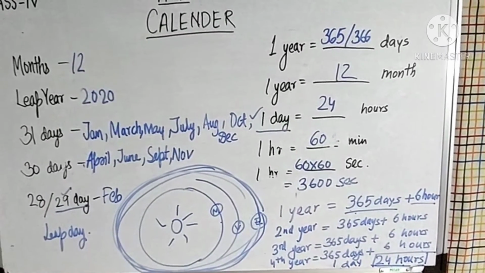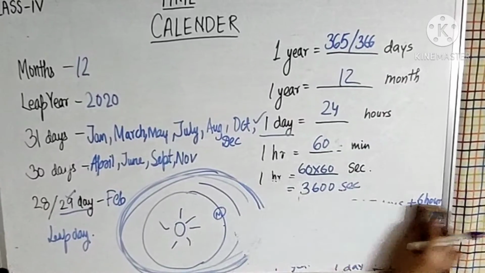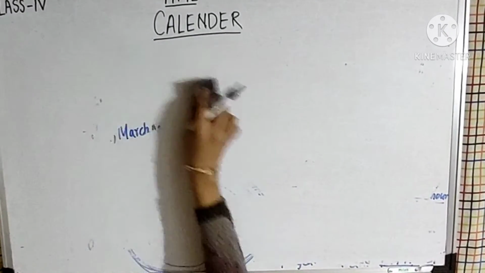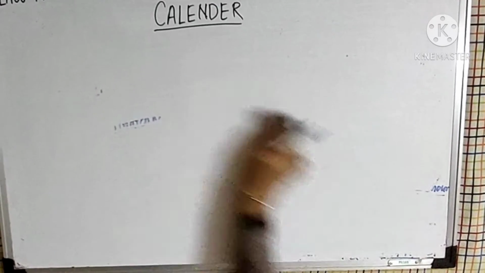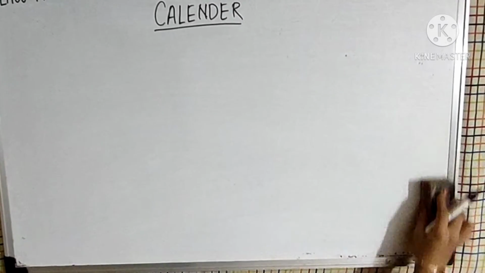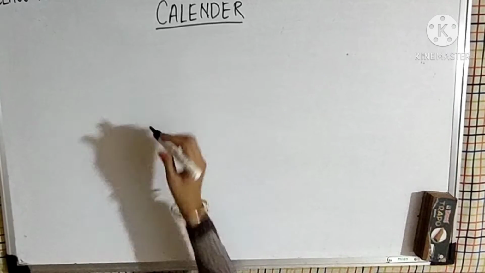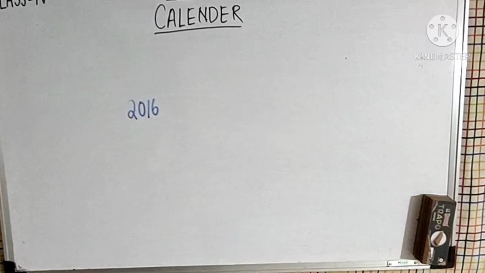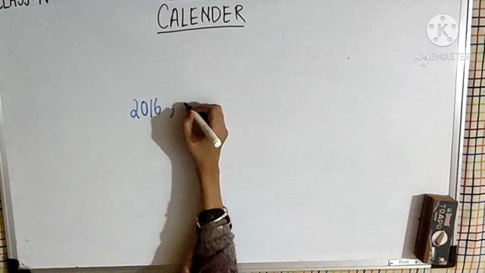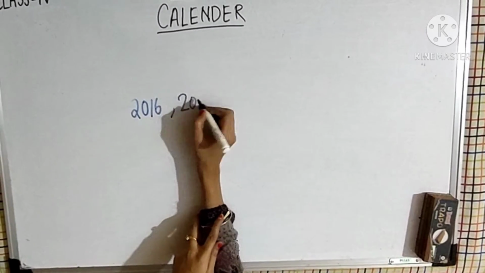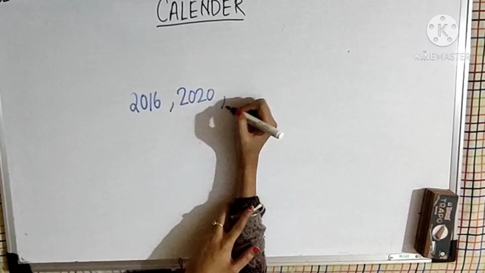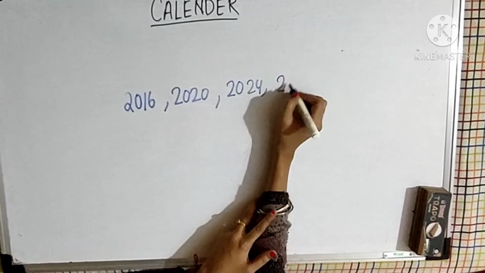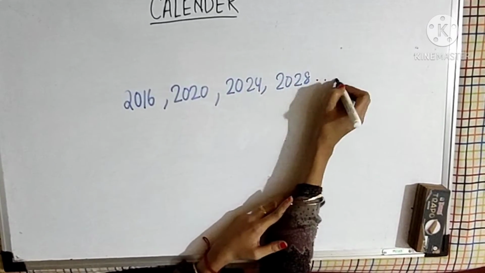Yes, it is also very simple to identify a leap year. You just have to write the year and divide it by 4. If it is divisible by 4 and the remainder is 0, then it is known as a leap year. For example, 2016 was a leap year, and after that 2020 was a leap year. The next leap year will come at 2024, 2028 and so on.